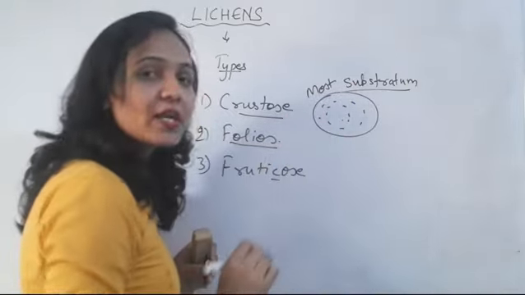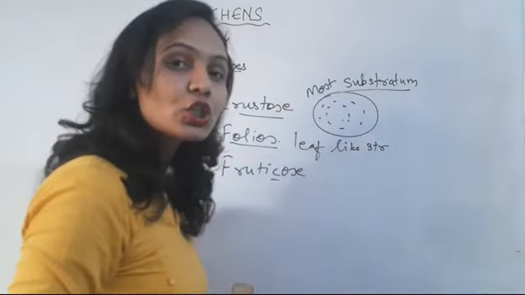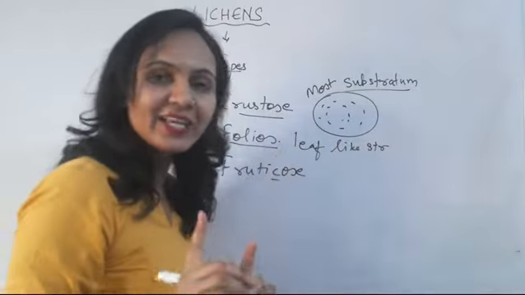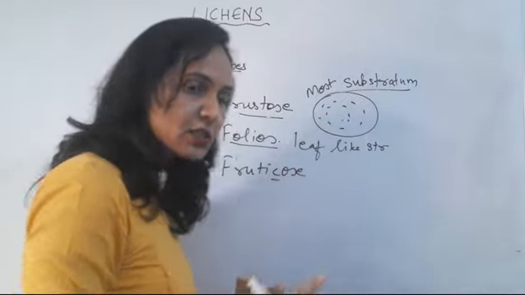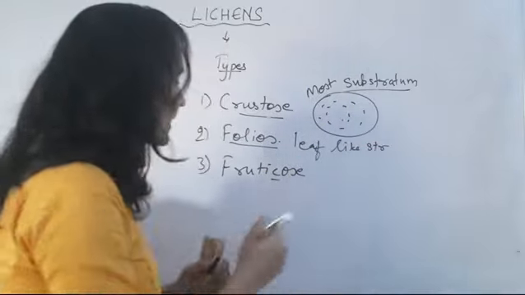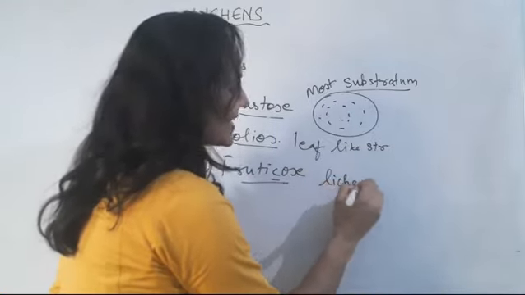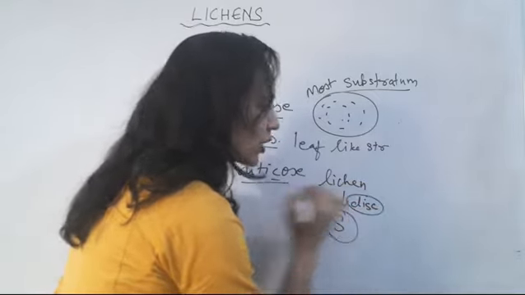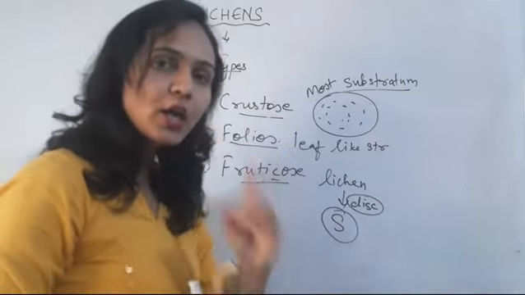What about the foliose? They form a leaf-like structure which attaches to the substratum at fewer places. Clear? They both form a leaf-like structure, but crustose attaches to the substratum at most of the places, and foliose attaches at fewer places. The next one is the fruticose. In this case, the lichen attaches to the substratum by means of a disc-like structure. This is the basic difference between the three forms.